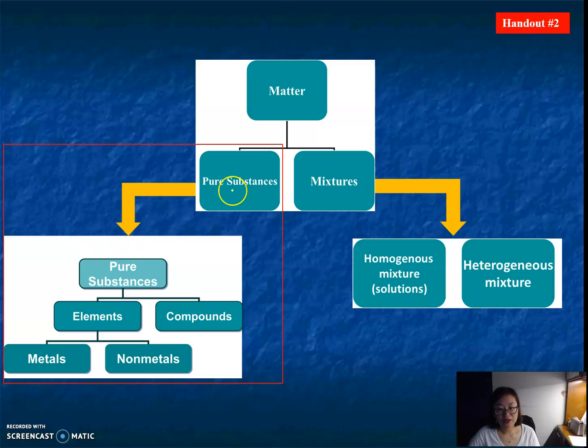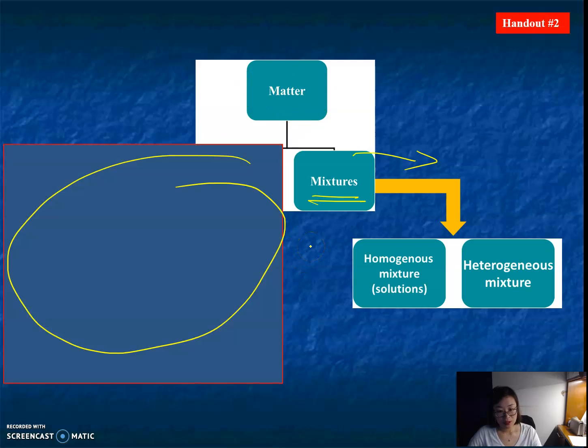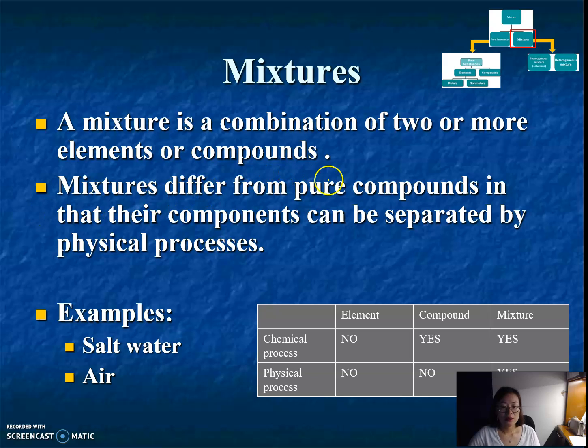Okay, so far we finished the left side of the map. Let's go to the right side. We will focus on mixture, which is another branch of matter. We already learned element, we already learned compound. Both of them belong to the pure substance group. And here we will talk about mixture.